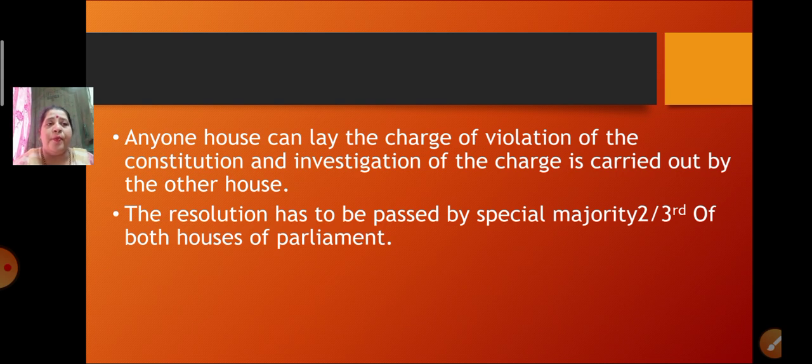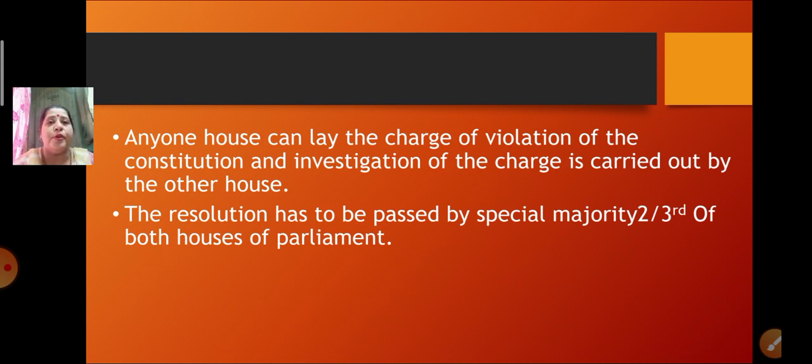A proper investigation takes place, and the resolution has to be passed by a special majority, that is 2/3 of both houses of parliament, that we don't want this president anymore. Then only can the president be removed from his post.